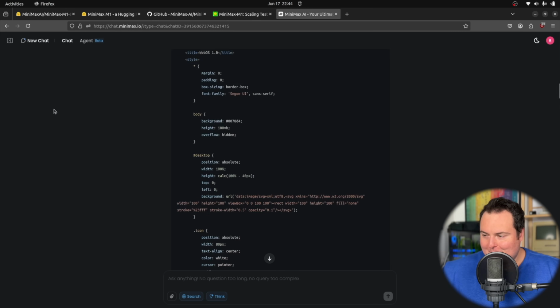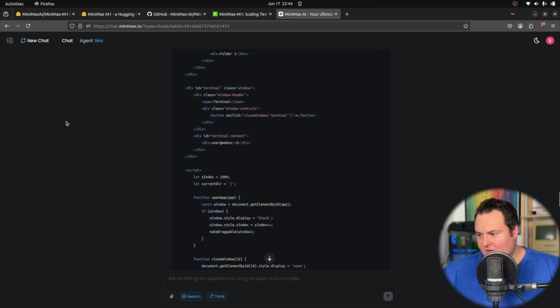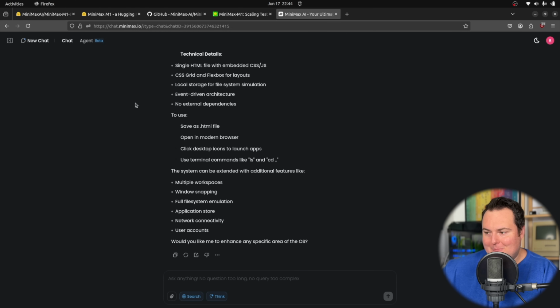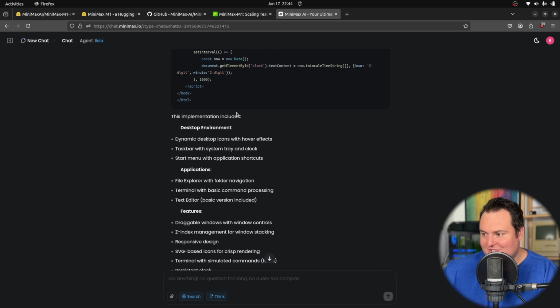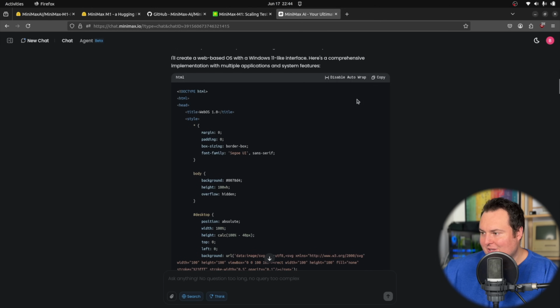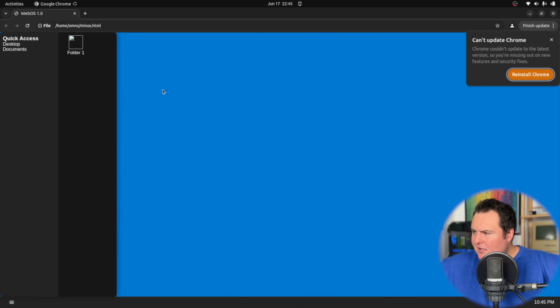All right, our desktop OS has finished. The script is of decent length and it tells us a little bit about it, but basically it says go ahead and save this as an HTML. All of the CSS and JS are embedded, which is cool, and go ahead and run it.